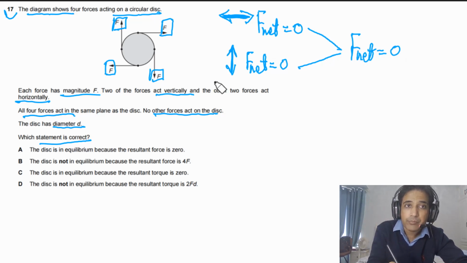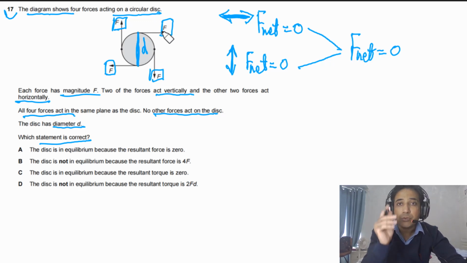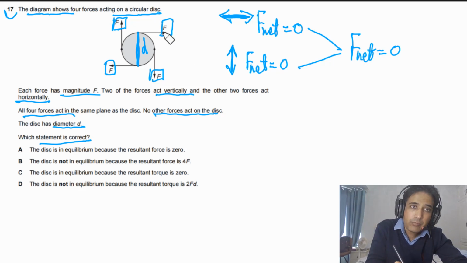Now we need to look at the moment. Due to these forces, first of all we have these two horizontal forces, and the distance between them is equal to t. These two forces form a couple because they have the same magnitude of force and they are acting in opposite directions. The moment due to these two forces will be clockwise.